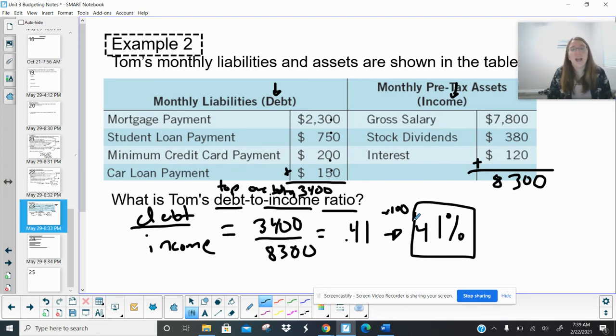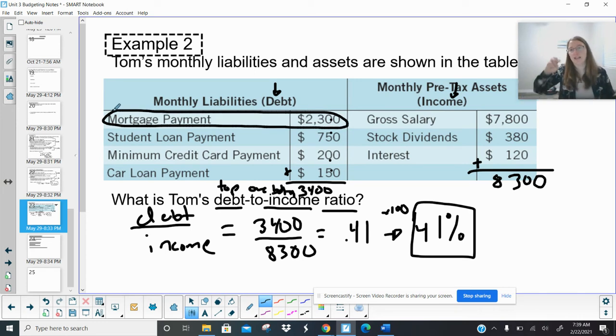That's pretty high. Now, I will say, something to take into consideration is that part of it is their house. A lot of times when banks are looking at whether they want to give you a loan, on something that's not a house, they take into consideration, well, 25% of this probably is going to be your house, right? That's okay. It's okay if 25% of your income is going towards paying for your house, right? We talked about that at the beginning of the housing unit. So this really isn't too bad considering, however, still pretty high.